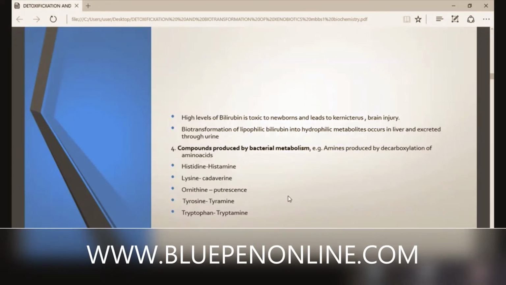Rapid growth occurs, so destruction of hemoglobin occurs. Bilirubin is the end product of the degradation of hemoglobin. Hemoglobin means heme plus globin. Globin is the protein part, and after degradation globin is converted to amino acids. The heme part undergoes degradation and finally forms bilirubin.